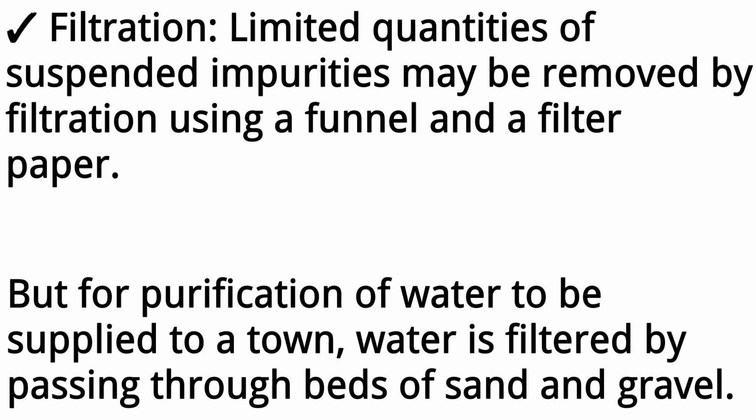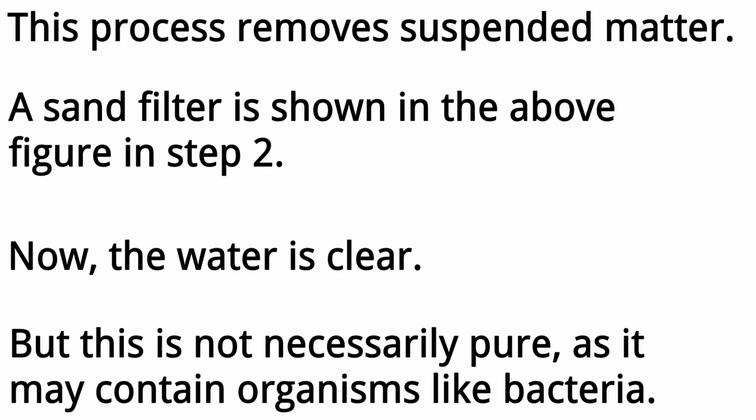2. Filtration. Limited quantities of suspended impurities may be removed by filtration, using a funnel and a filter paper. But for purification of water to be supplied to a town, water is filtered by passing through beds of sand and gravel. This process removes suspended matter. A sand filter is shown in the above figure in step 2. Now, the water is clear. But this is not necessarily pure, as it may contain organisms like bacteria.